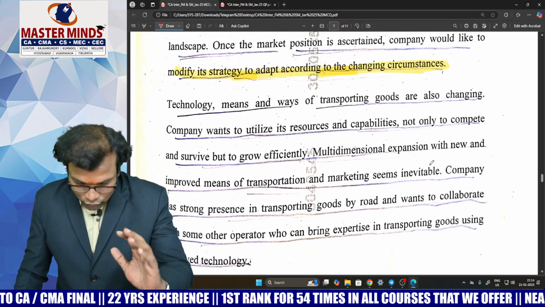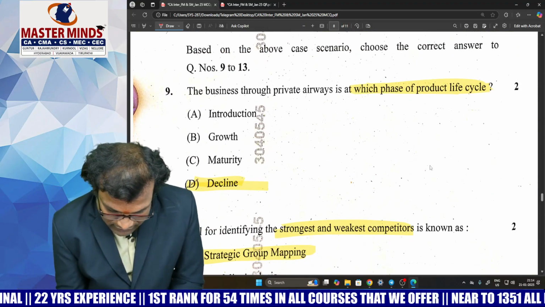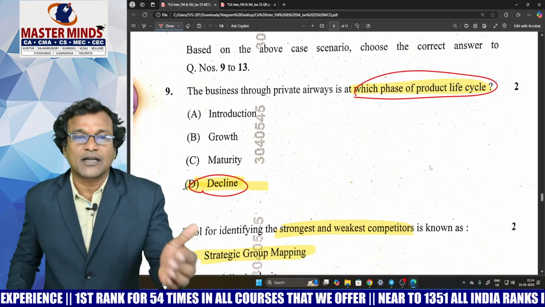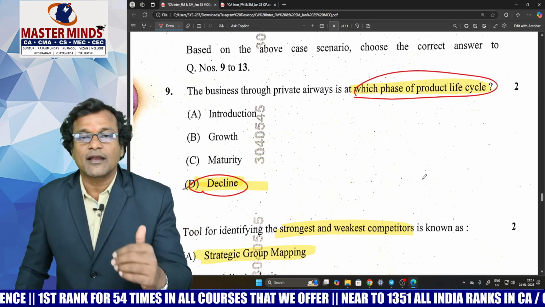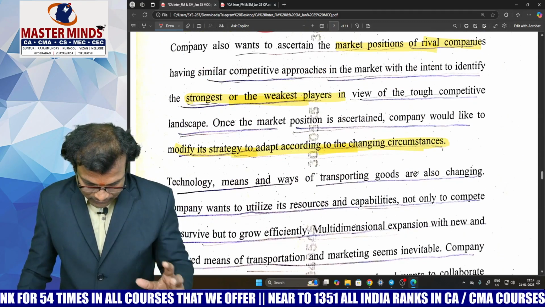Now, I'll give you the corresponding MCQs regarding that point. Look at this one. Since there is a sharp decline, through which phase of PLC is the company running at present? It means the decline stage. Have you understood that corresponding logic? Now come to the next part of the case scenario.